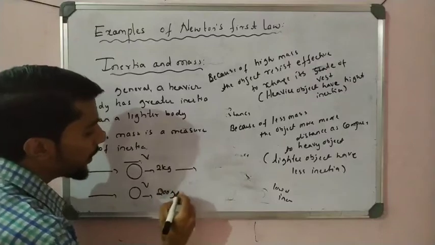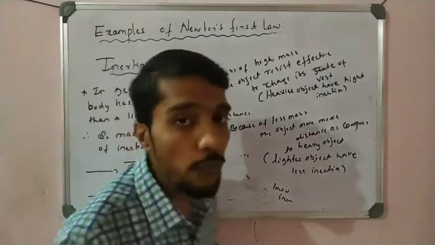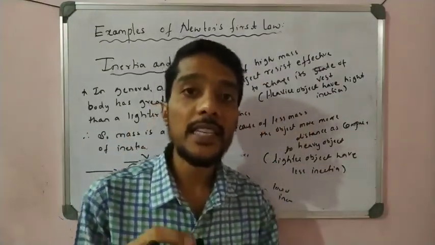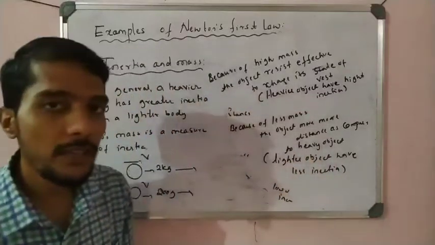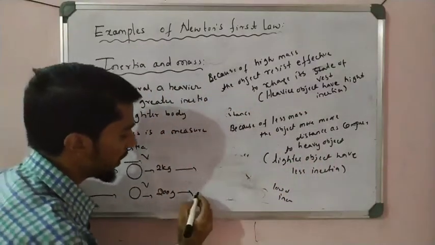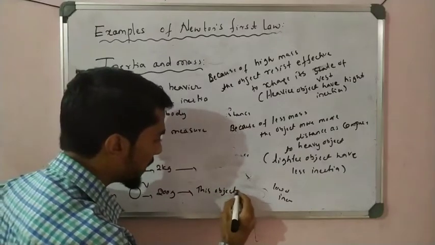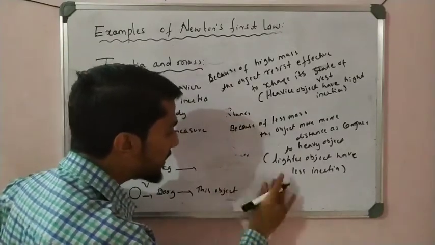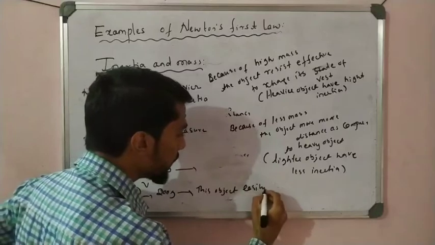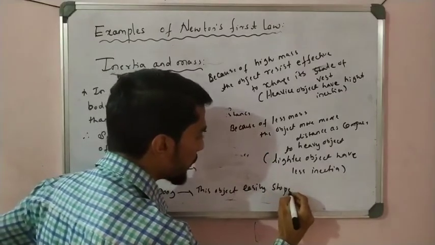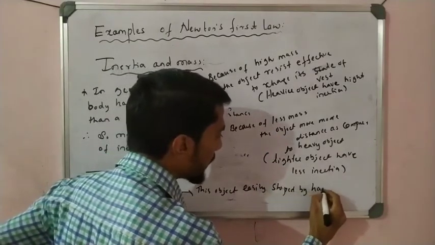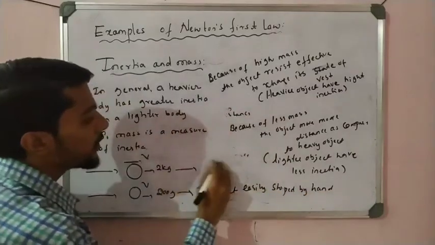Tell me, which object can be easily stopped by hand? Right, this object, correct? This object is easily stopped by hand. The other is somewhat difficult.